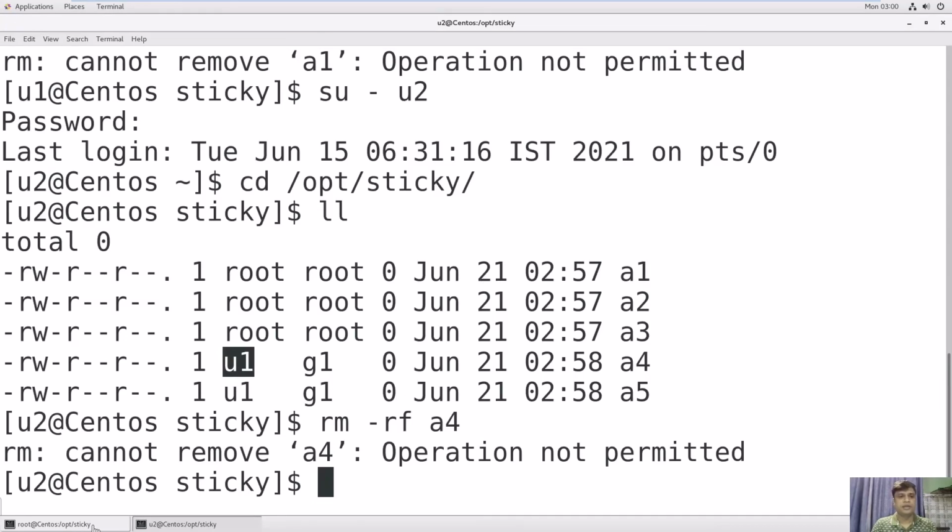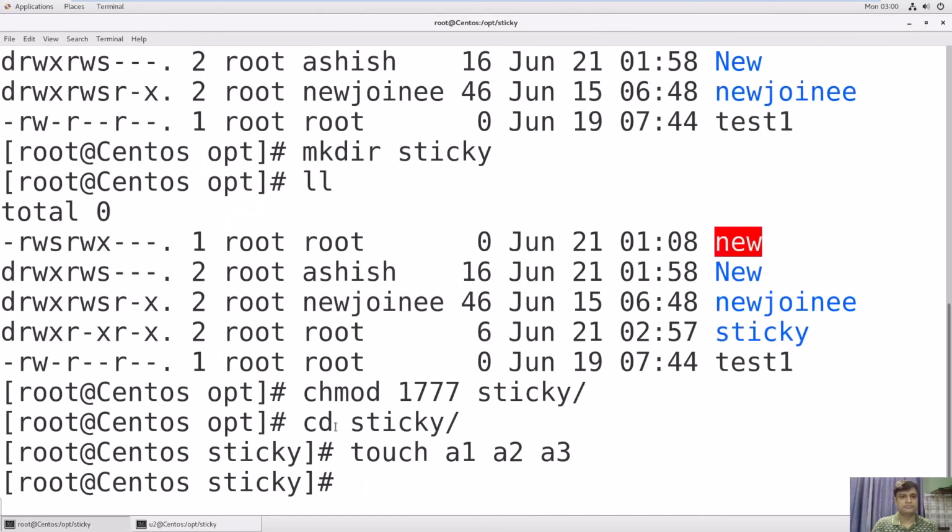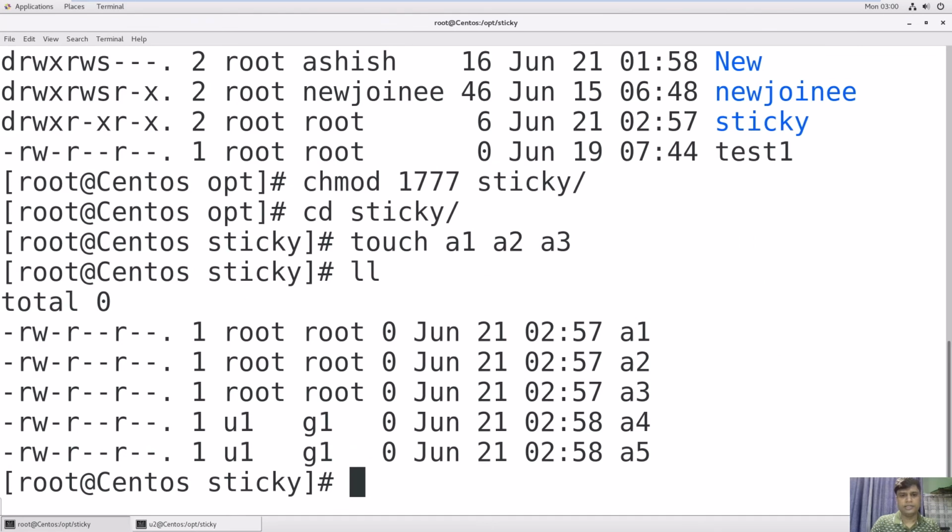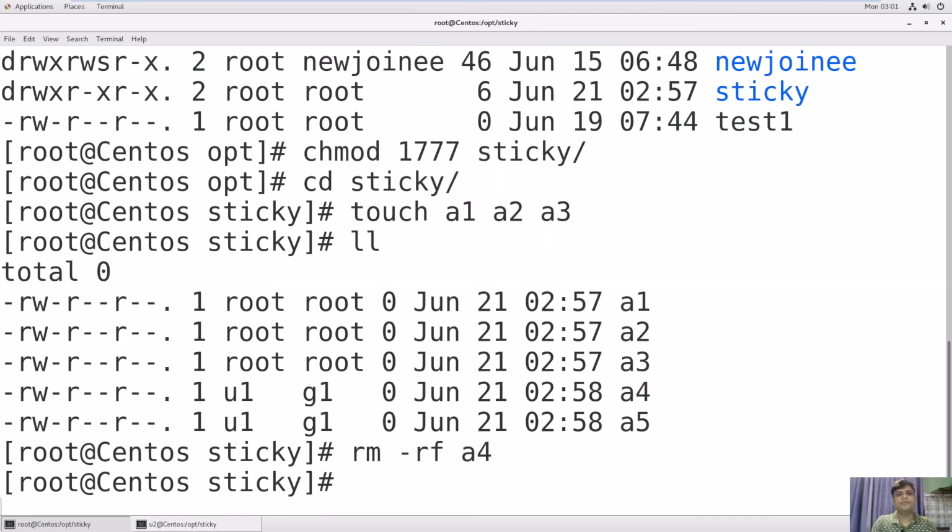Okay, I will see from root. If you do ll, you can see all the files, and if I want to delete, rm -rf a4, which is created by u1 user, see, the super user can delete. So only the owner and super user can delete the files. So this will make the folder secure and this will make the file secure as well.